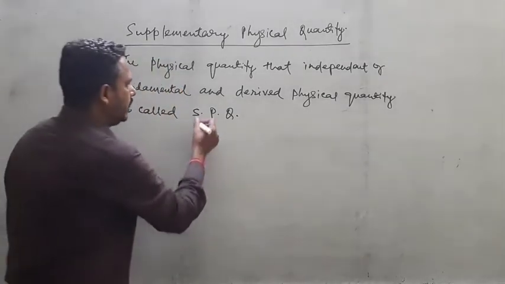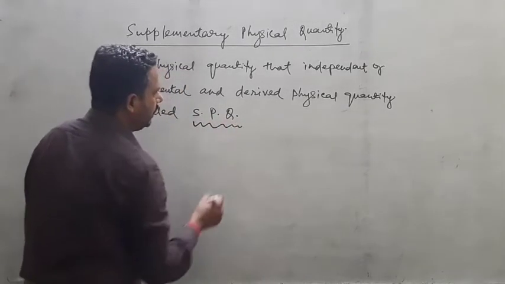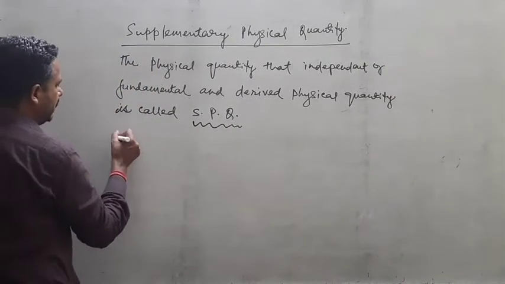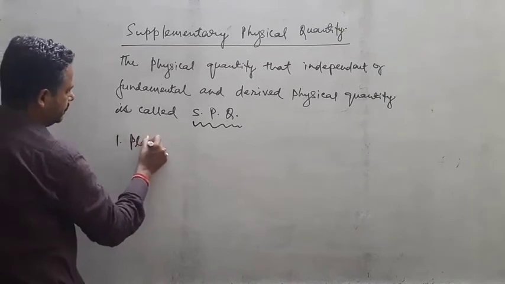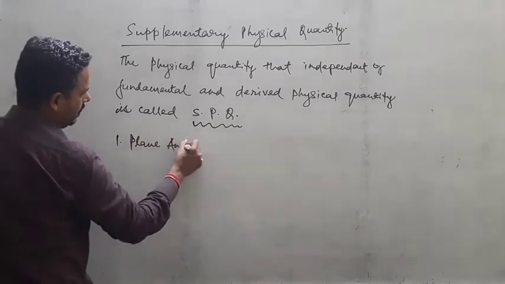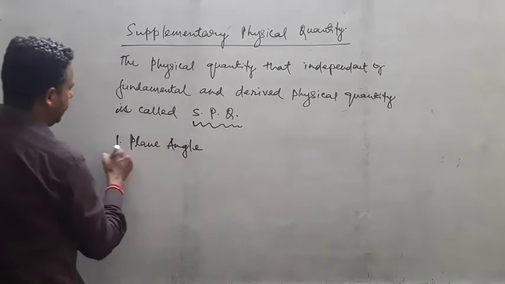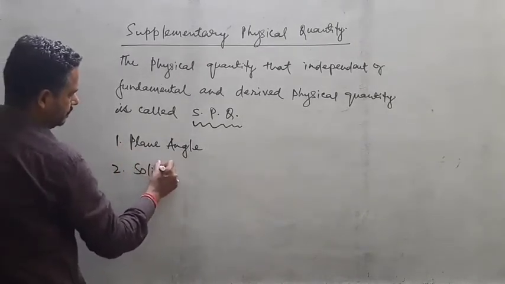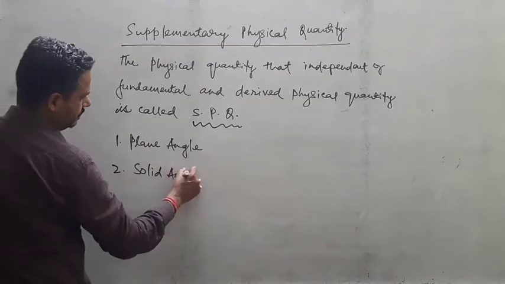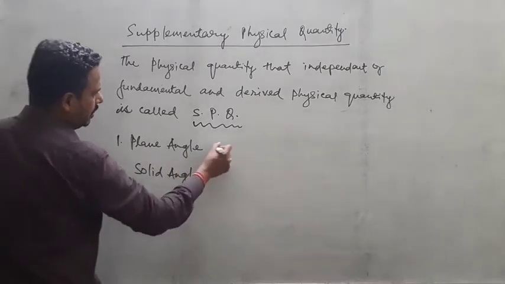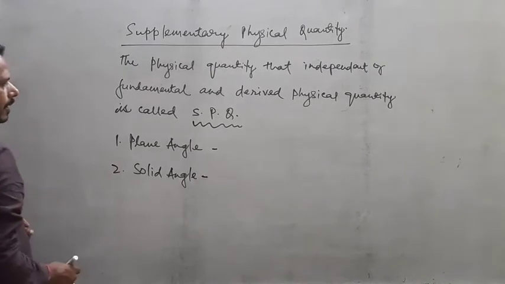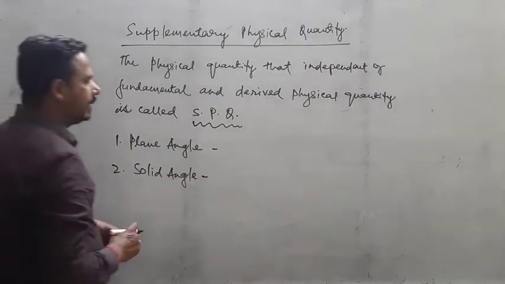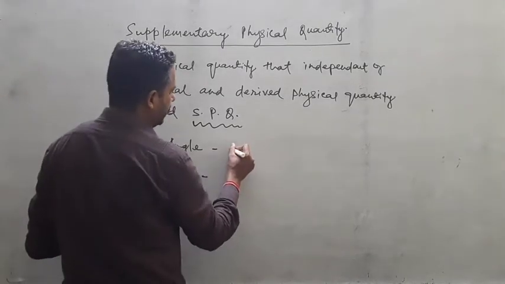That means in supplementary physical quantity, here we will take two physical quantities. The first one is plane angle, and the second one is solid angle. Now here you are seeing this plane angle has its unit radian.